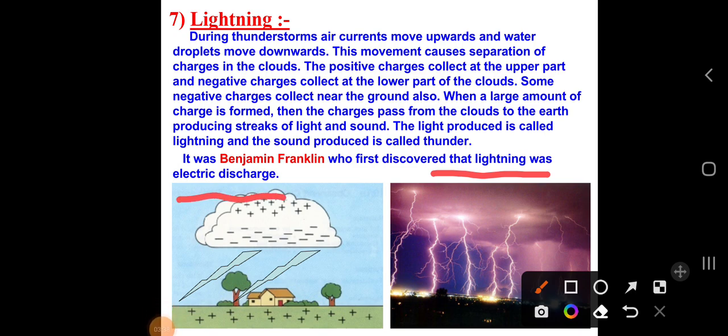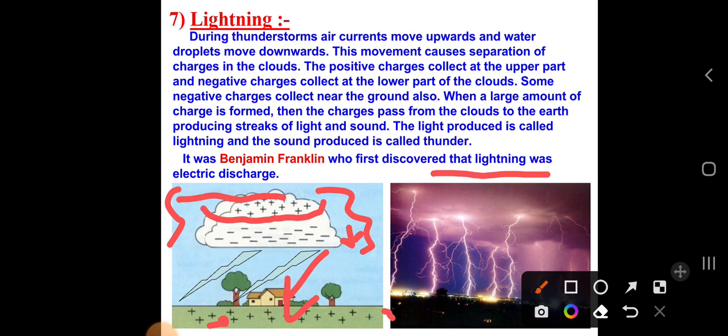In the concept of charges, when lightning is produced, how is it possible? Because clouds have positive and negative charges, and the air currents move upwards in the clouds, whereas the negative charges are shifted downwards. The movement is caused by the charges present in the air and the underground. When a large amount of charge is formed, negative charges and positive charges, the light wants to reach the underground, because negative charges repel each other.